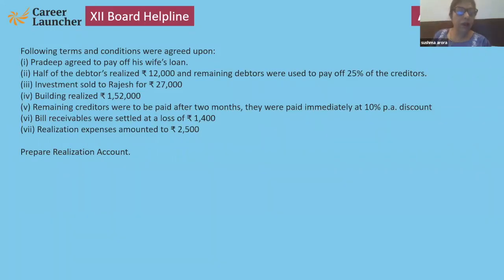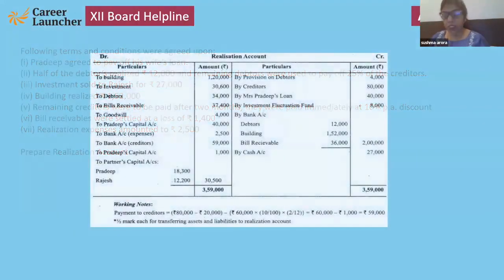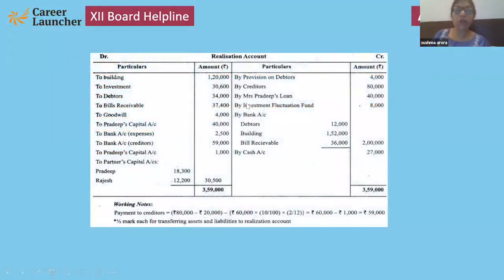Next, realization account. See, first of all, how to do that? Here I am going to show you. See, these all are asset transfer. These are liabilities transfer. Investment fluctuations as well. Then bank.